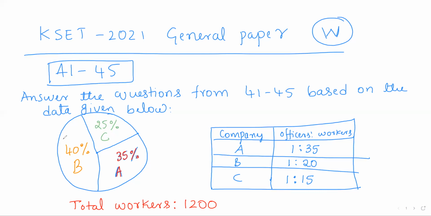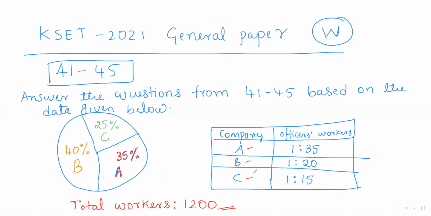They have given a pie chart. There are three companies A, B, C. In common for A, B, C, there are totally 1,200 workers.